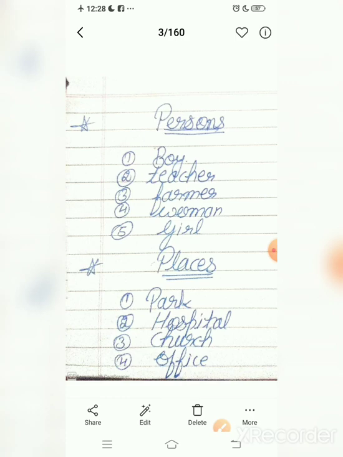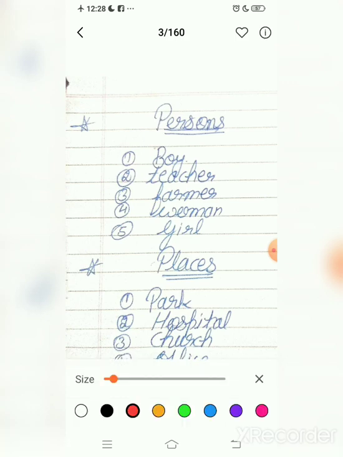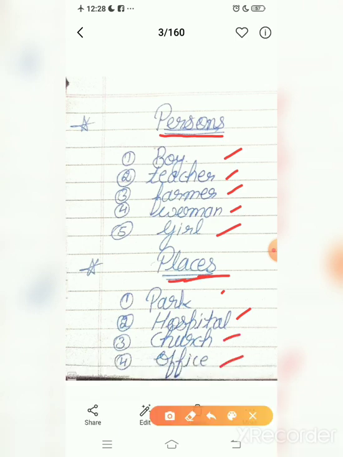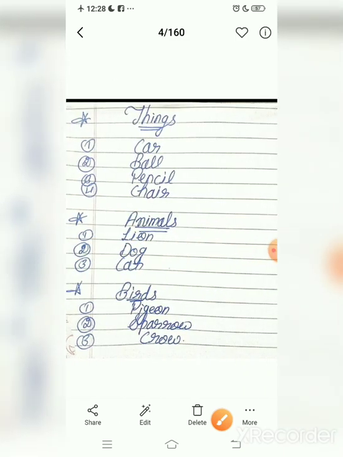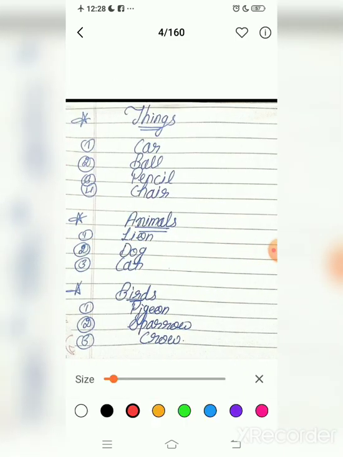Now there are some examples. Look here. Some examples of persons. Boy, teacher, farmer, woman, girl, all are included in persons. There are some examples of places. Park, hospital, church, office, all are included in places. Now look at here, things. Car, ball, pencil, chair, all are things.